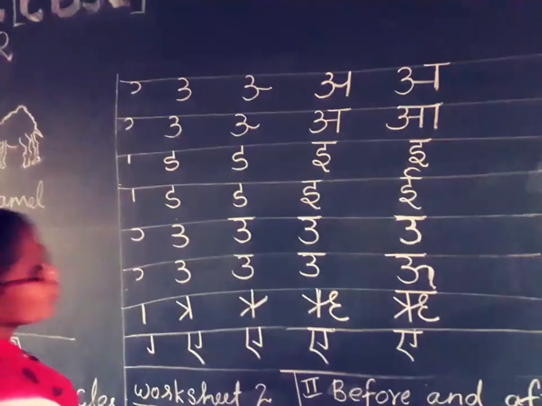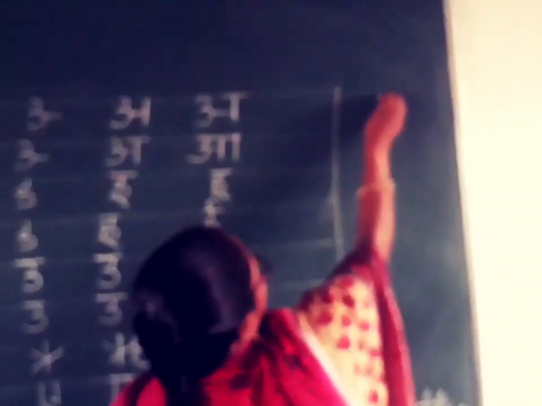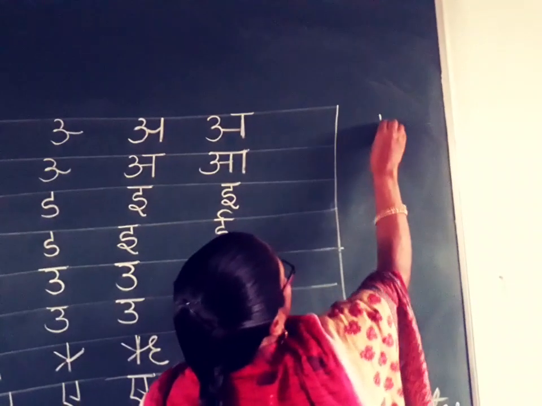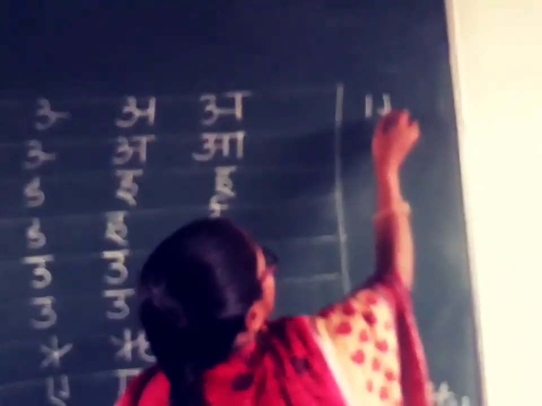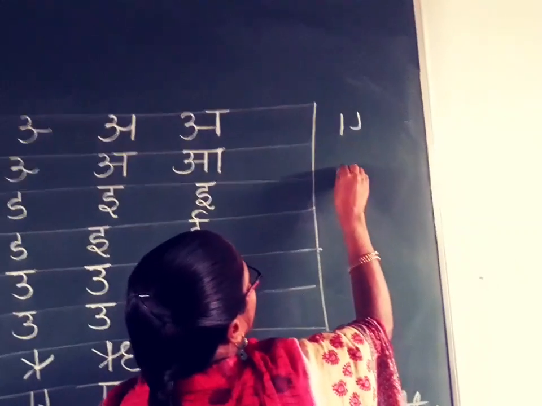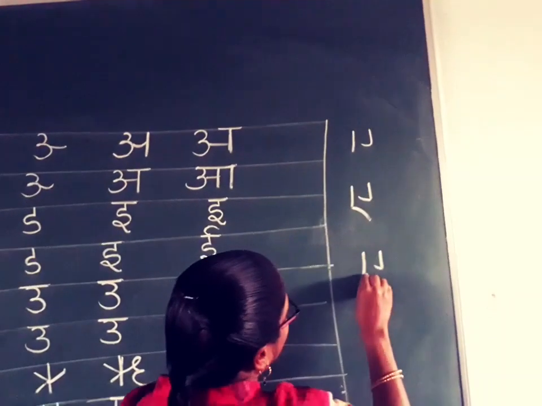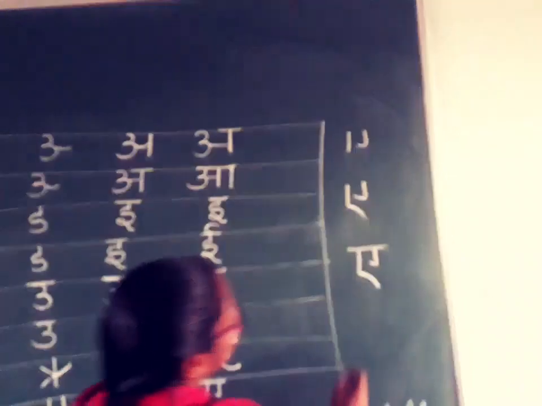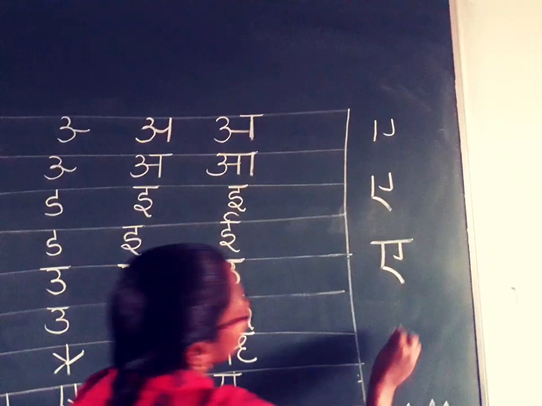Okay. Next one, I. So I, here I will write I. First one same line as A. This one second, this one third. Slipping line. What is the difference between A and I?